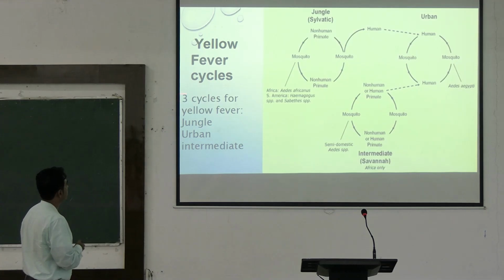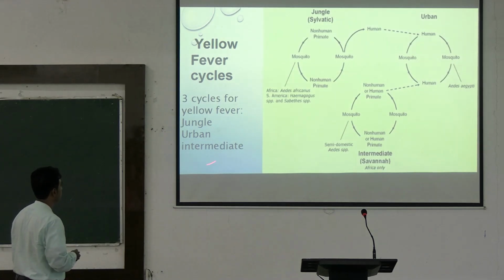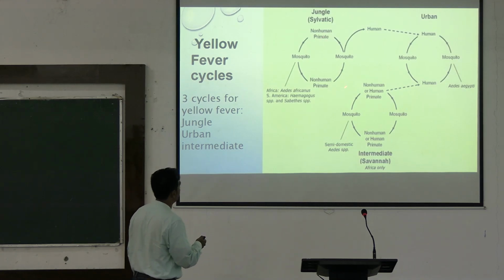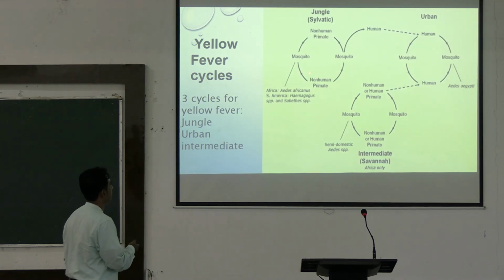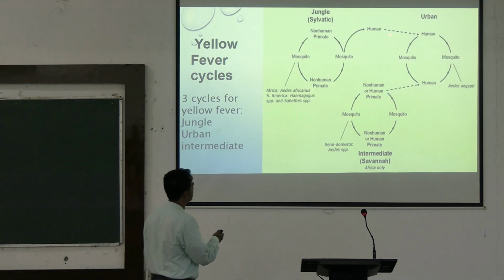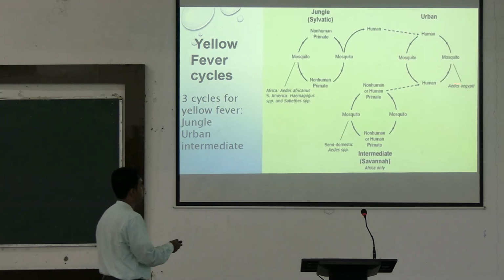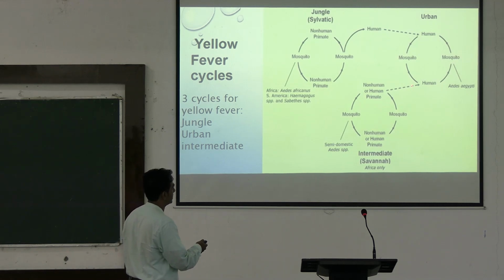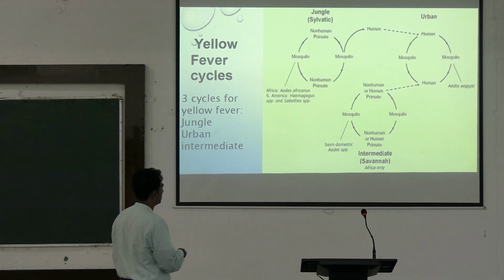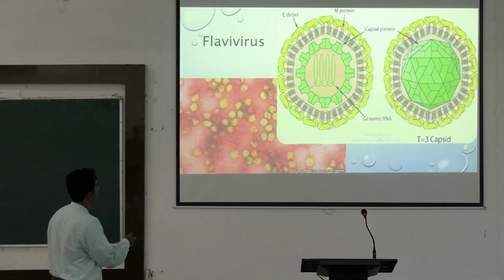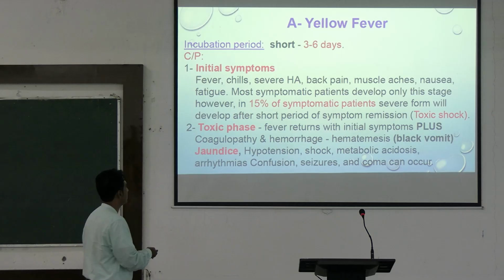The yellow fever has 3 cycles: jungle cycle, urban and intermediate cycles. In jungle cycles, non-human primate থেকে mosquito bite, then again goes to non-human and mosquito bites. But when this mosquito bites humans, urban cycles occurs. From the infected human, again mosquito bite occurs due to Aedes aegypti, and then this mosquito again bites another human, and this transmission goes on. Okay, these are the Flaviviruses. These have the E dimer, M protein and capsid protein. এগুলো অতটা important আসছে না.